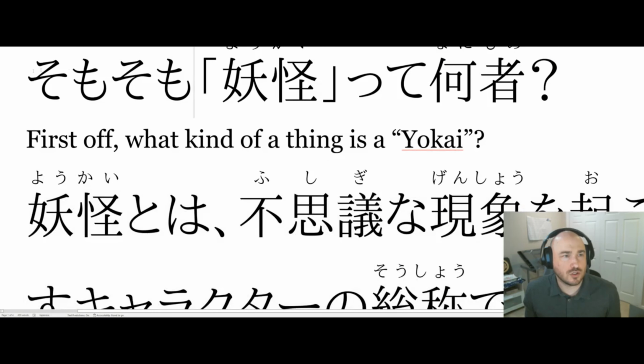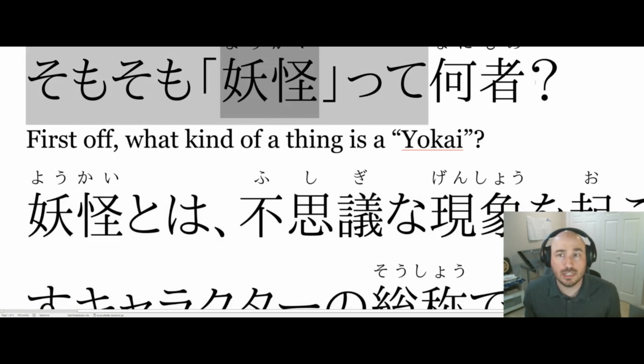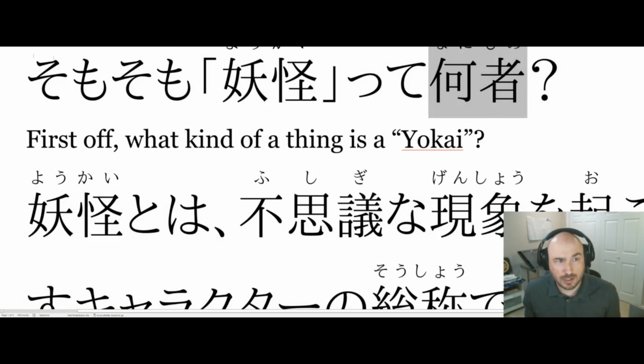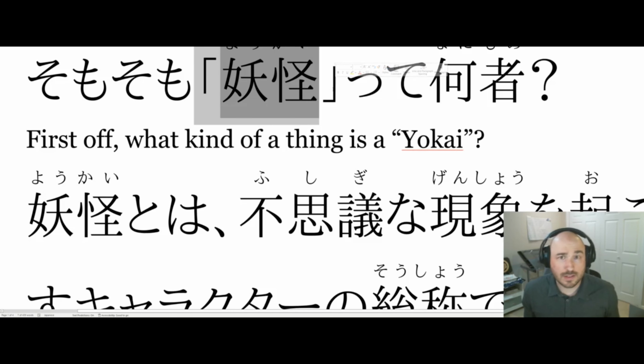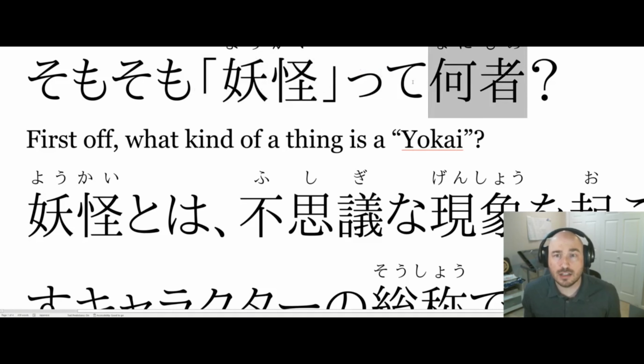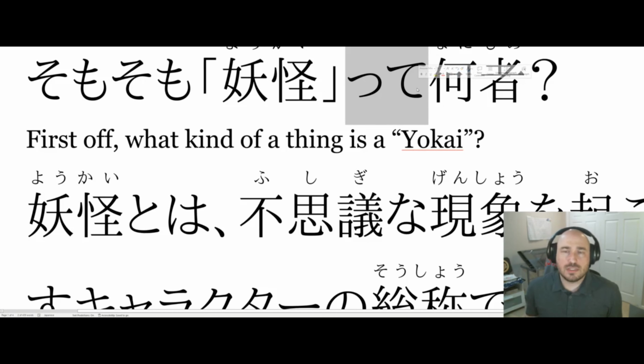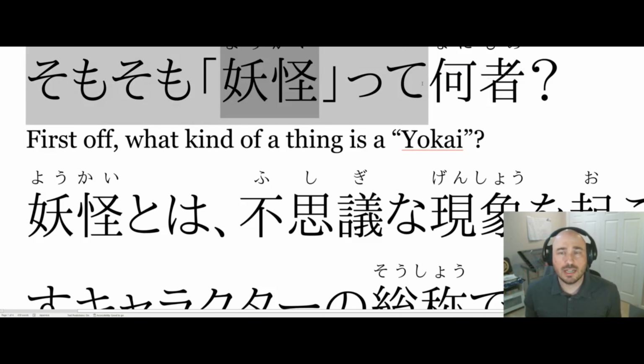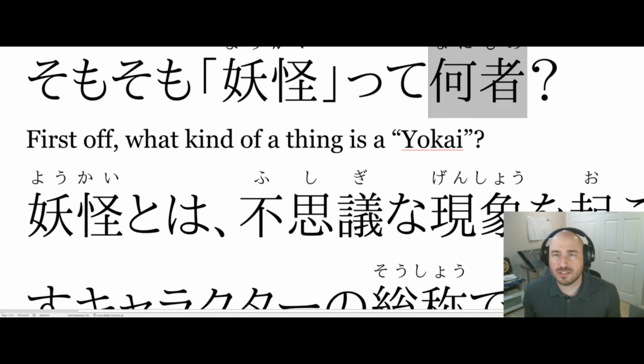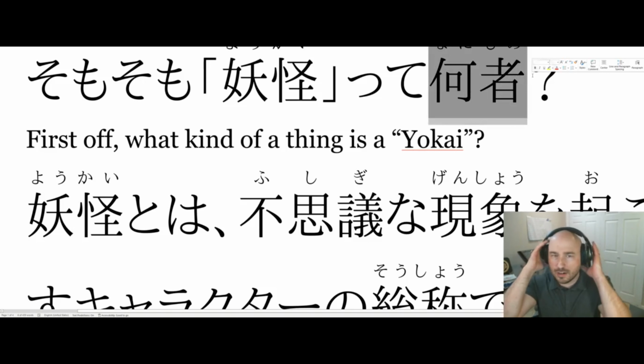All right, so we have そもそも yokai te nani mono? My phone just vibrated. そもそも, first of all, yokai, that's the thing that we're talking about. Speaking of yokai, when we talk about yokai, this small tsu te can basically be translated as a wa particle. So, そもそも yokai wa nanimono. Nanimono is just a fancy way of saying who or what kind of a thing or what thing are they.